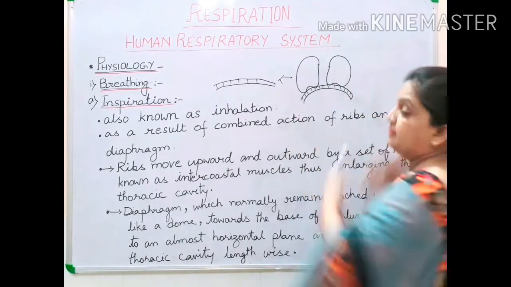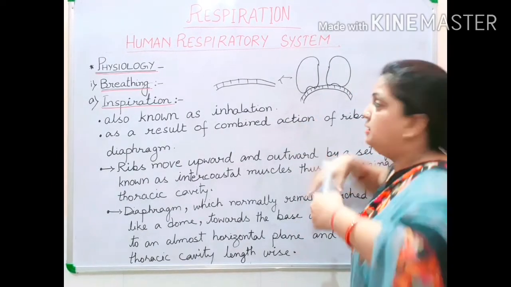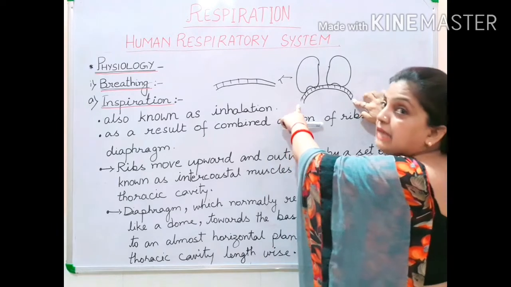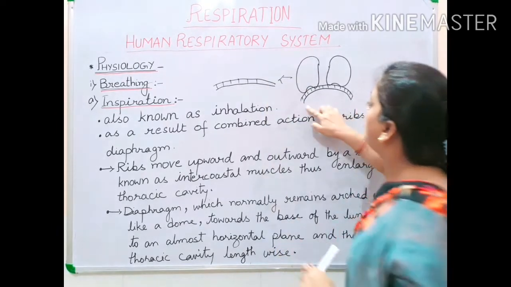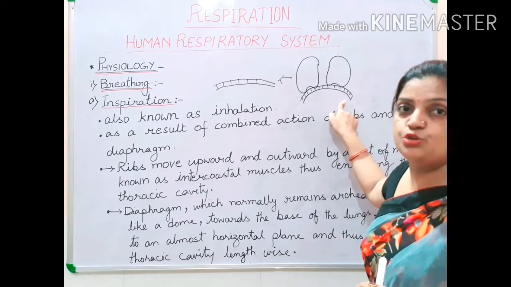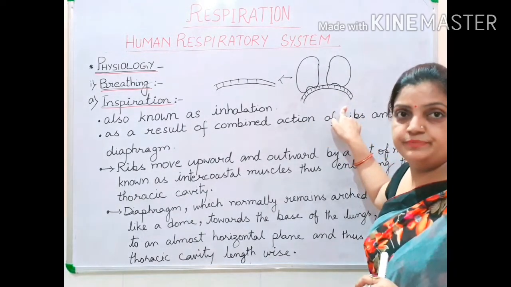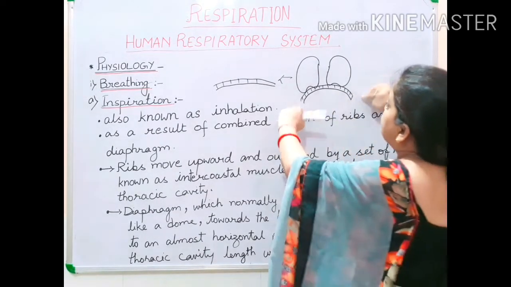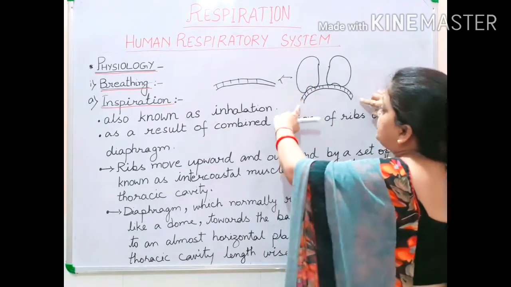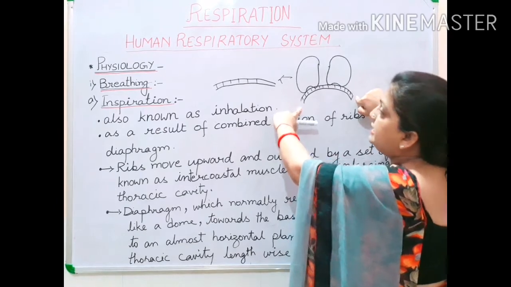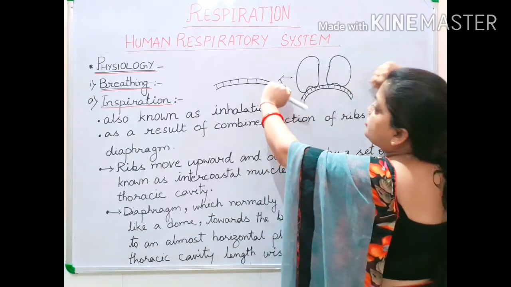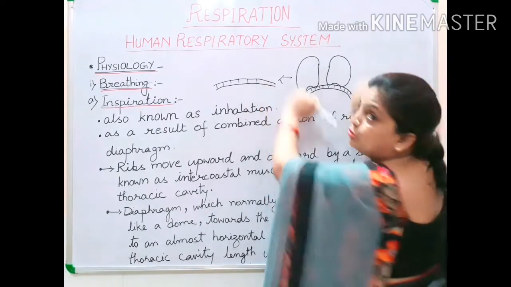When the ribs are moving upward, ribs are attached to the diaphragm also. The normal position of the diaphragm is dome shaped, arch shaped. But when the ribs are moving upward, pressure will fall on this diaphragm, so from the sides the diaphragm will also be stretched. It will also try to move upward.